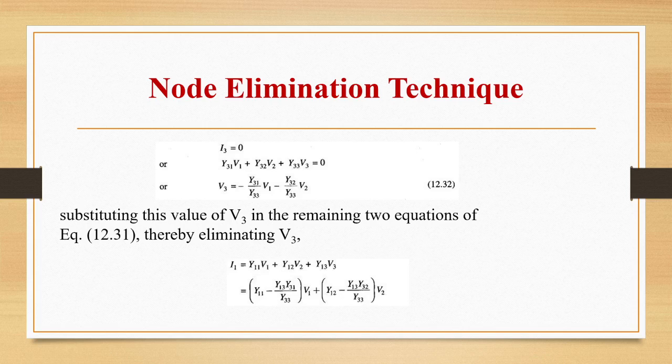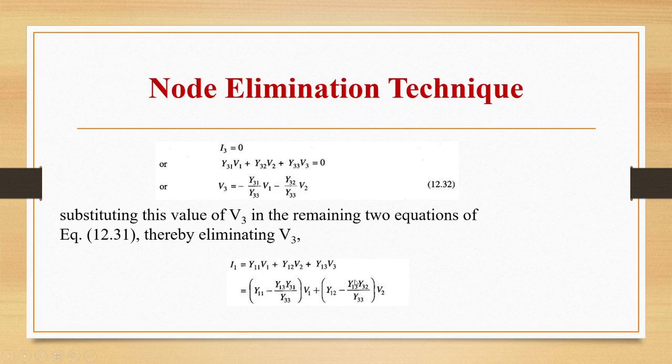We write the equation Y31 V1 plus Y32 V2 plus Y33 V3 equal to 0, or V3 equals minus Y31 by Y33 V1 minus Y32 by Y33 V2. Substituting the value of V3 in the remaining two equations and eliminating V3, we can write the value of I1 as Y11 V1 plus Y12 V2 plus Y13 V3.